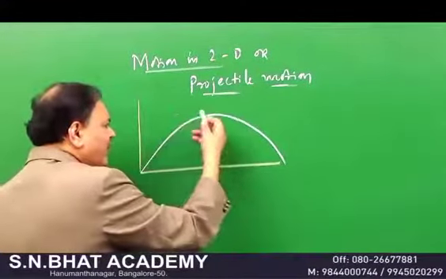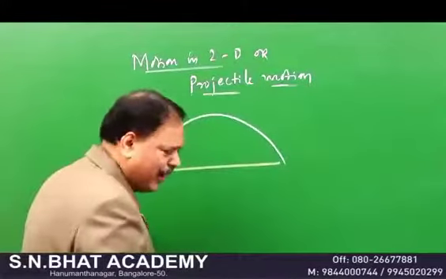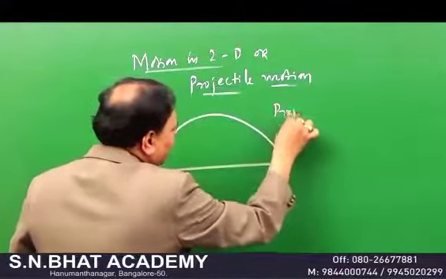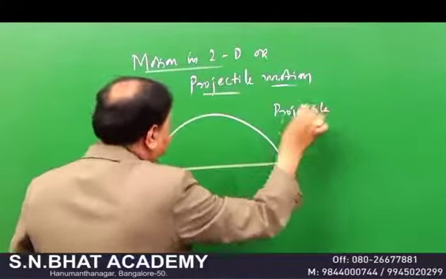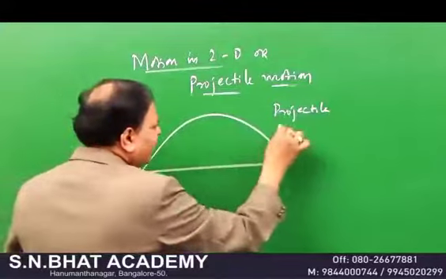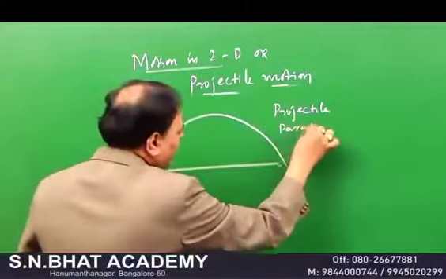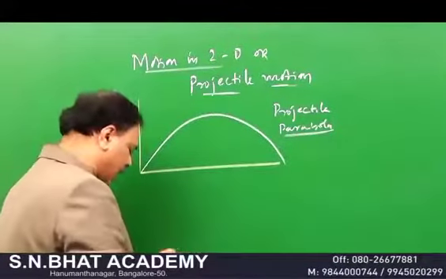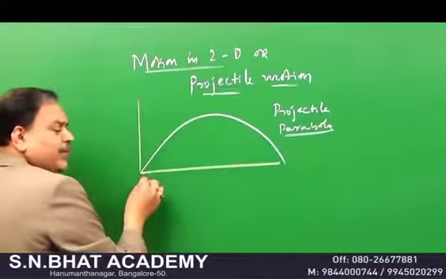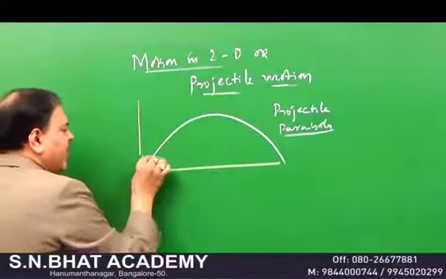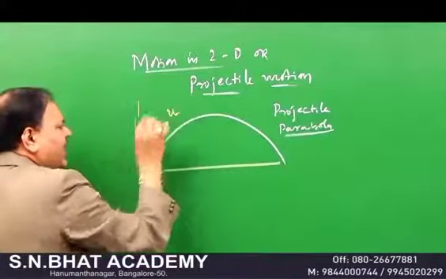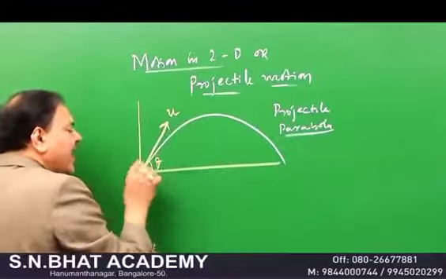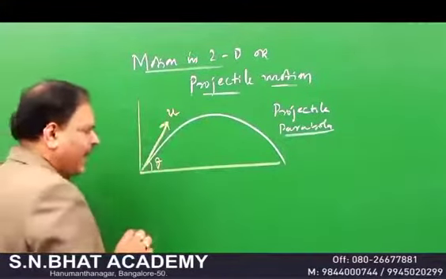This kind of path is called a parabolic path, and this body we call a projectile. So this is a projectile. The body is called a projectile. This kind of path we call a parabola. So if a question is asked, what is the path of a projectile? It's a parabola. If you ask me, sir, what's the meaning of a projectile? A projectile is a body that is thrown with a definite angle and a definite velocity.